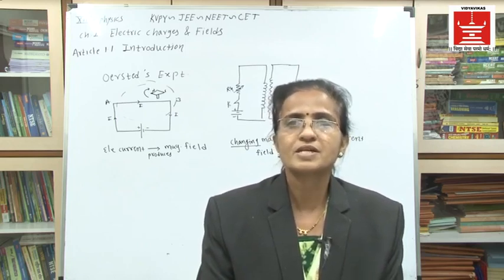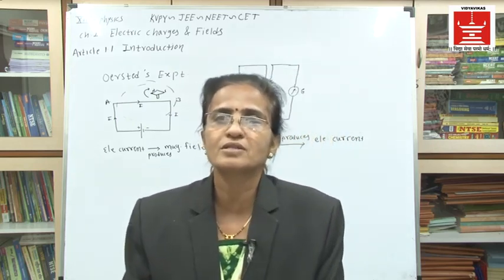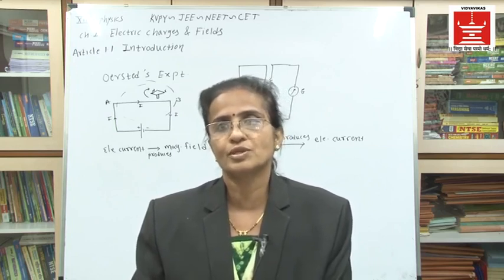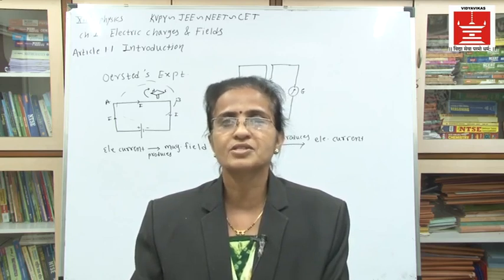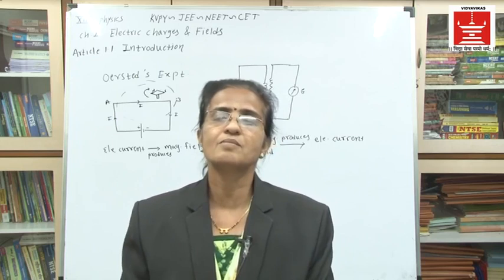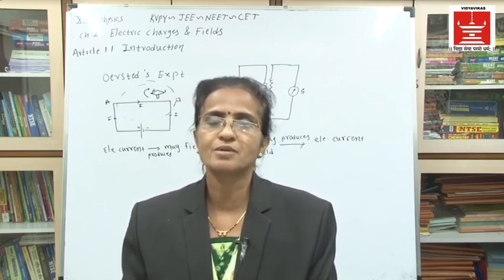For your understanding, physics is classified under 4-5 sections we have to study up to the 12th only: mechanics, sound, then the heat section, then the light section, then electromagnetism and modern physics, that is semiconductor and telecommunication.